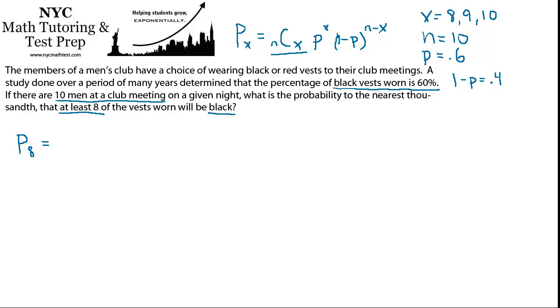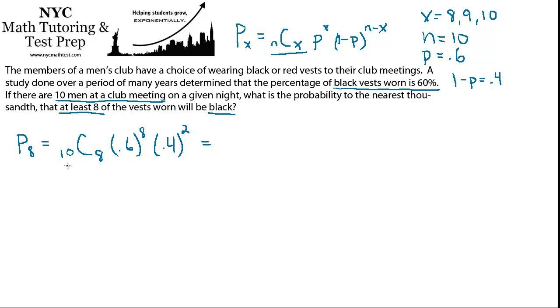And then what about the probability of 9? That's even less likely. And 10, even less likely still. So we should see that P8 is the biggest of the 3. P9 will be smaller and P10 will be the smallest. Okay, so P8 is nCx, so there's 10 trials, and we want 10 in combination with 8 successes, and the probability of success is 0.6, and that's raised to the 8 because there's going to be 8 successes, and then that's multiplied times the probability of failure, or the probability of a red vest in this case, 0.4, and that's raised to the n minus x, which is 10 minus 8, which is 2.